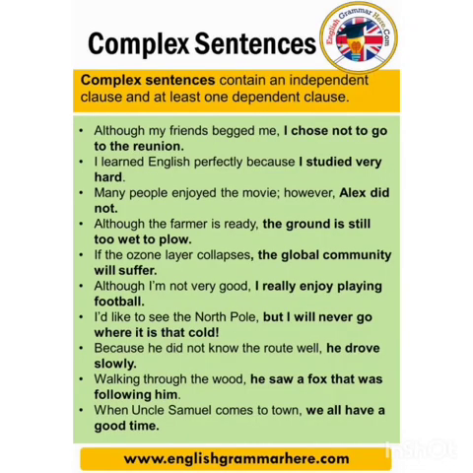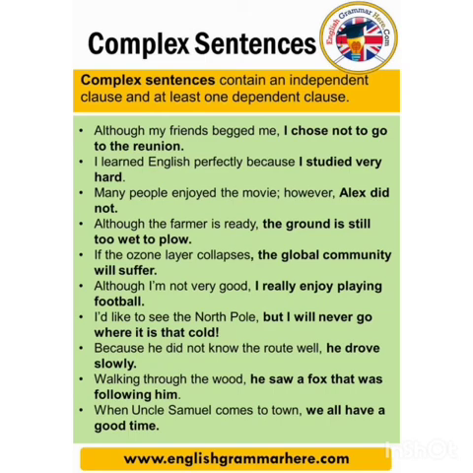Now let us see some examples of complex sentences, and we shall locate the subordinating conjunctions. First sentence: Although my friends begged me, I chose not to go to the reunion. Although is the subordinating conjunction. The next sentence: I learned English perfectly because I studied very hard. So because is the subordinating conjunction. Many people enjoyed the movie, however, Alex did not. So, however. Although the farmer is ready, the ground is still too wet to plow. So, although is the subordinating conjunction.